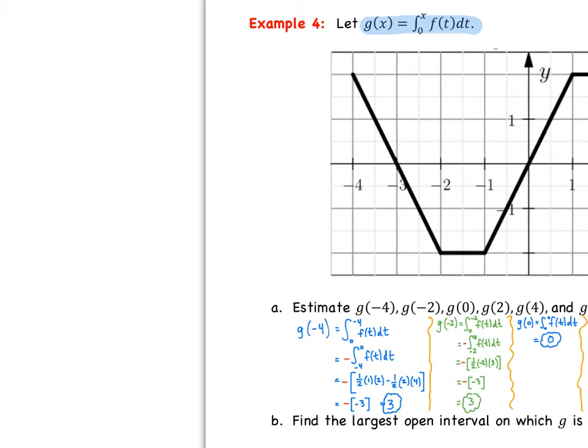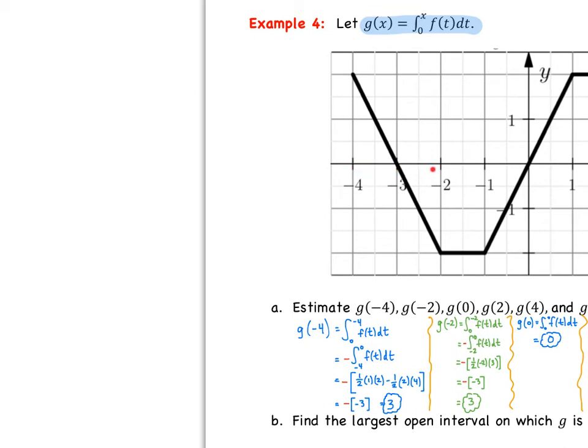So in part A, it wants us to estimate g of -4, g of -2, g of 0, g of 2, g of 4, and g of 5. So remember, g of -4 is like saying the integral from 0 to -4 of f of t. So we're looking at the area. Since it goes from 0 to -4, this is the same as the opposite of the integral from -4 to 0.